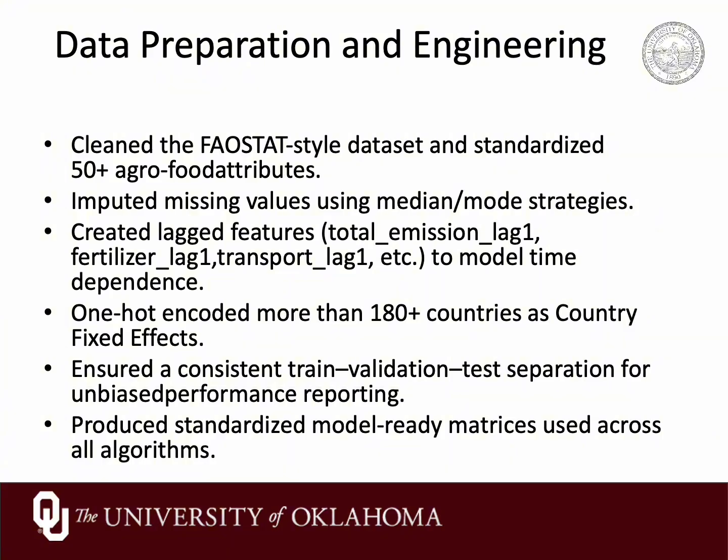It imputes all the missing values using median for numeric columns and mode for categoricals, which keeps the distribution stable and is robust for a course project. So if we enable use lags, it creates lagged features like total emission lag 1, fertilizer manufacturing lag 1, and food transport lag 1 per country sorted by year. So this lets the model use last year's emission and key drivers without needing full time series models. It one-hot encodes the country column Area into 180-plus country dummy variables, dropping one baseline to avoid collinearity. So this acts as fixed effects.